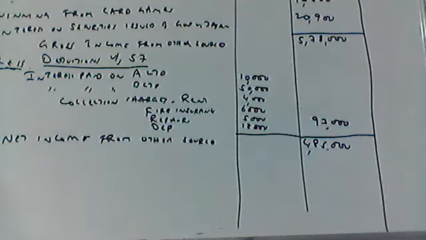Then here, you have to make a small change. If winning from card games or winning from TV shows is more than 10,000, you have to convert into gross value. That is net amount into 100 by 70, same like winning from lottery. Same. Less than 10,000, no need. Here, we have to make a small change. Winning from card games, since it is more than 10,000, you have to convert into gross value.